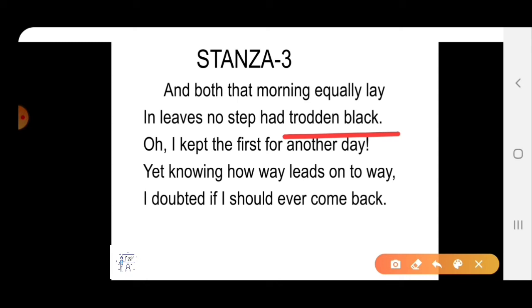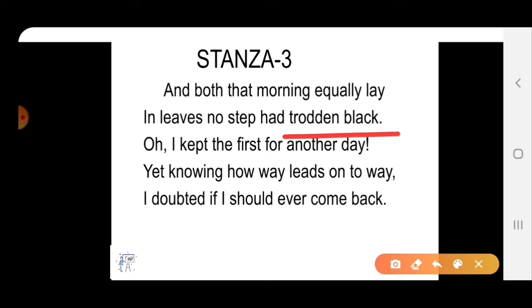Now what is given in this stanza? And both that morning equally lay. Here the poet says that in the morning, as the poet starts his journey, he realized no one had walked over either of the roads because the leaves had not been blackened. Trodden black means walked over black.